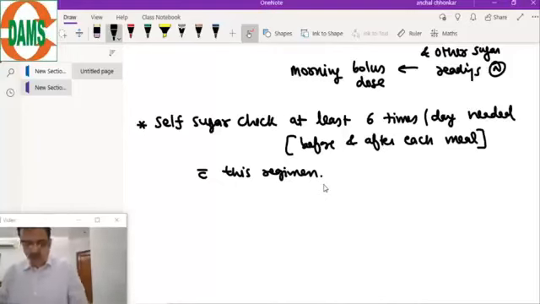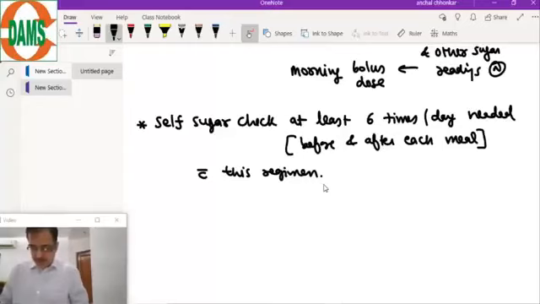Why is pre-lunch glucose increasing? Pre-lunch glucose may be increasing due to multiple factors. The first reason is the morning dose was inadequate for that patient, so you have to increase that dose. Also the patient may be taking some high calorie snacks between breakfast and lunch, so that can cause high pre-lunch sugars. So it depends on multiple factors.